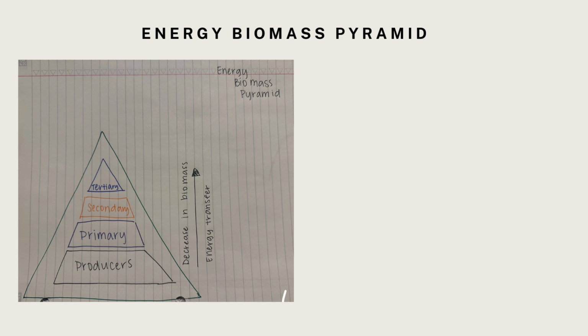At the third level is the secondary consumers. The energy is going to continue to decrease as it's transferred up the pyramid, and only about 10% of the energy at the primary consumer level is available to secondary consumers, which means even less biomass.